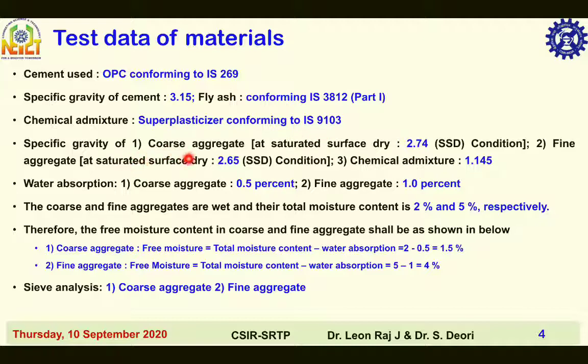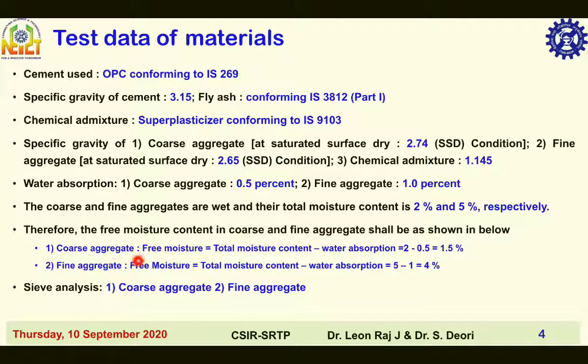Specific gravity of coarse aggregate at saturated surface dry condition, that is SSD, is 2.74. Fine aggregate at saturated surface dry condition specific gravity is 2.65. Chemical admixture specific gravity is 1.145. Water absorption of coarse aggregate is 0.5% and fine aggregate is 1%. Coarse and fine aggregates are wet and their moisture content is 2% and 5% respectively. Therefore, the free moisture content in coarse and fine aggregates shall be as shown below.